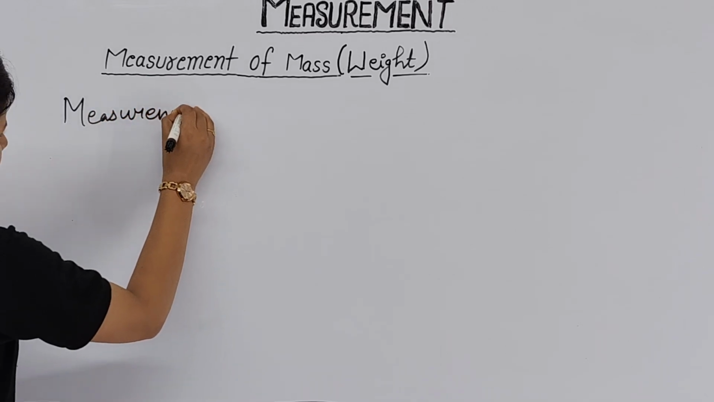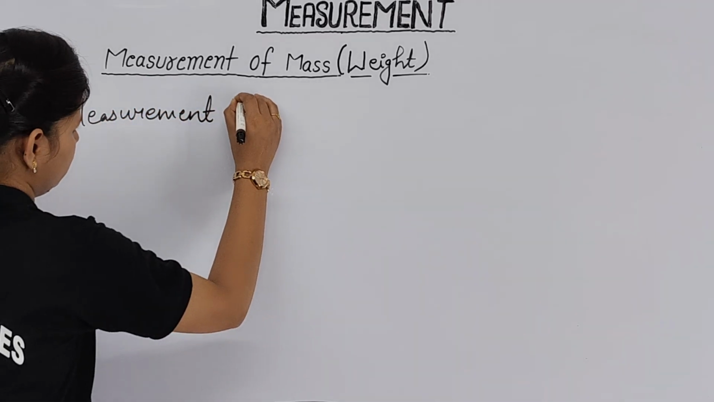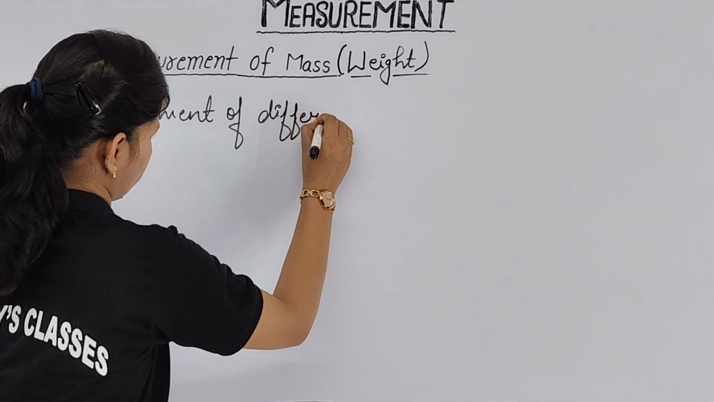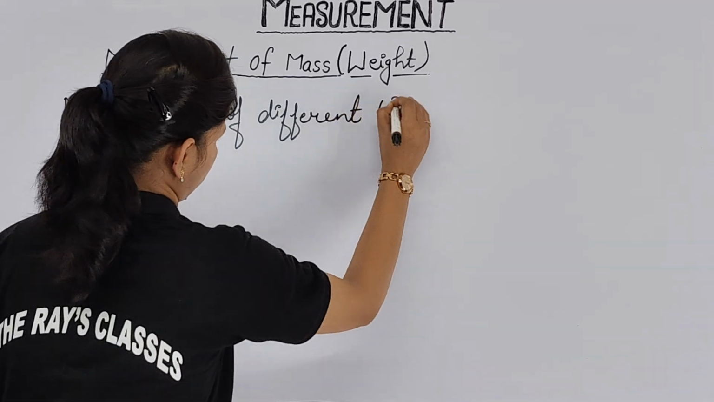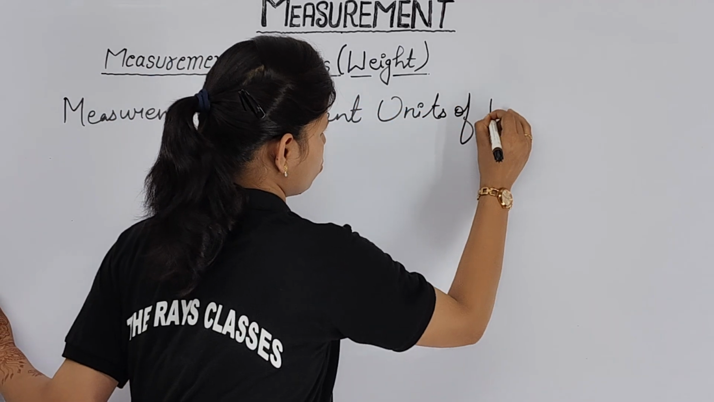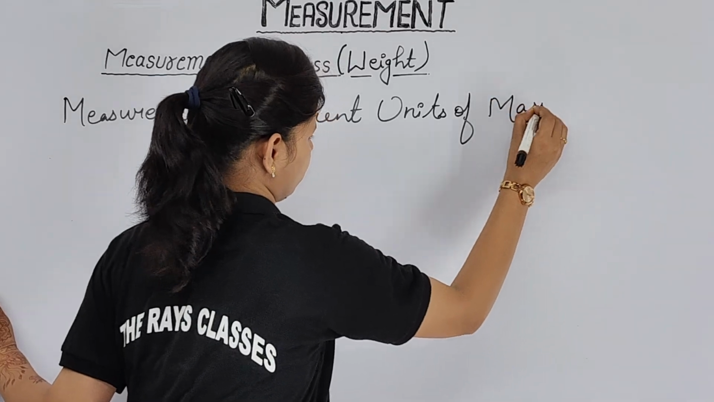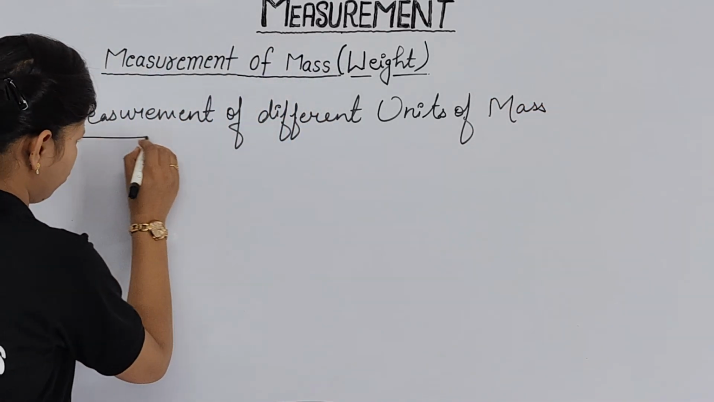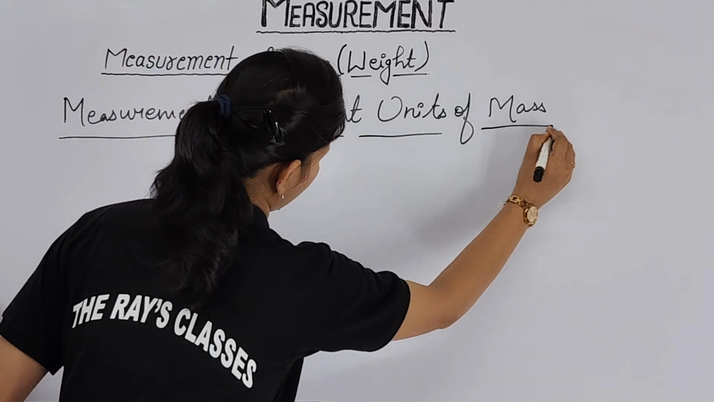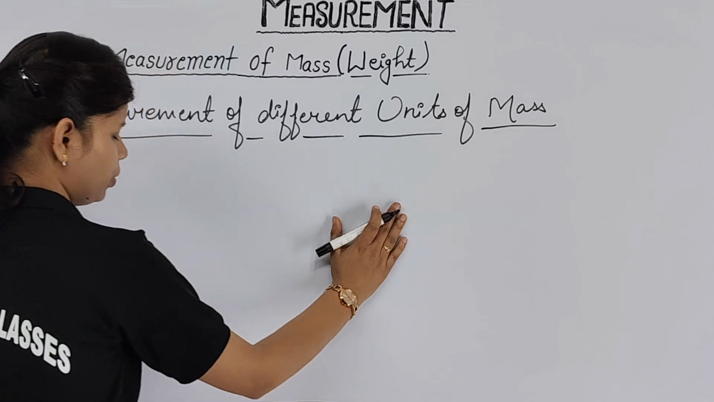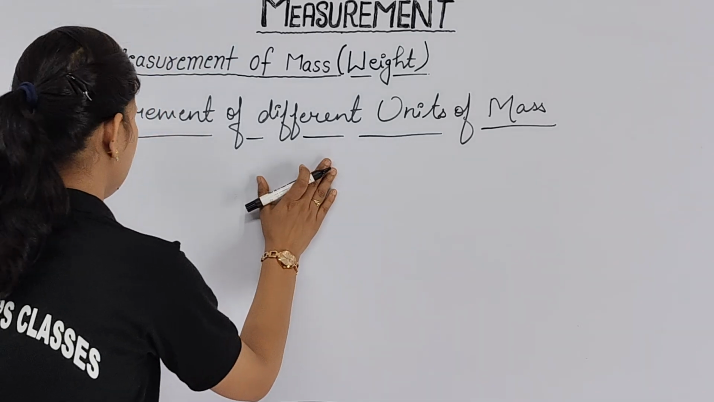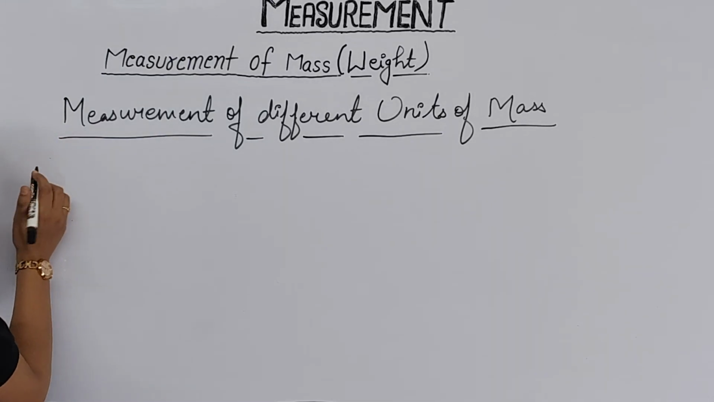measurement of different units of mass. Mass is also called your weight. Here, apart from milligram, gram and kilogram, we are going to learn other units. So with the previous video reference, we are going to draw this one as well. Like in the beginning, we are going to start once again from here.